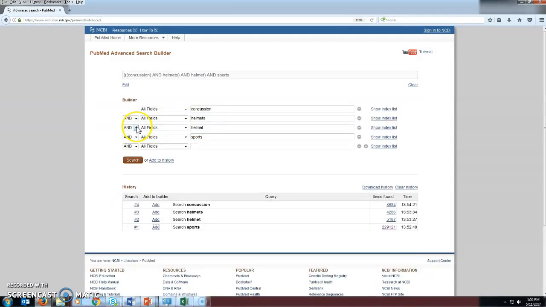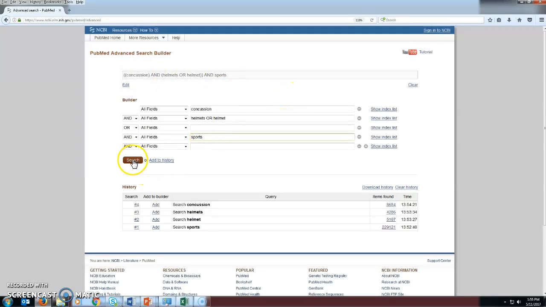I really want my helmets to be ORed together, so let's try this. And if you look here, this is not giving us what we want in our results. We want to find articles with, so I'm going to do it a different way. We want articles with the concept concussion, or articles with the concept of helmet or helmets, and articles with the concept of sports. So do you see how our parentheses are now? They're correctly grouping things, so we sort of have our first, our second, and our third concept. So that is what we want. So we have to just keep in mind your order of operations, our Boolean operators AND, OR, NOT, and make sure that they're being applied properly.